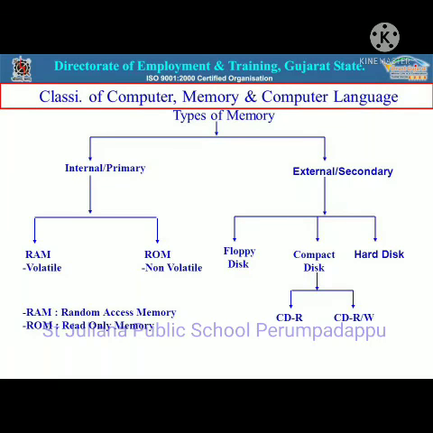So today we have learned memory. Memory of a computer is divided into internal memory and external memory. Internal memory we already covered. That is divided into two, RAM and ROM. Under ROM we have PROM, EPROM and EEPROM. PROM is programmable read-only memory. EPROM, erasable programmable read-only memory. And EEPROM means electrically erasable programmable read-only memory.